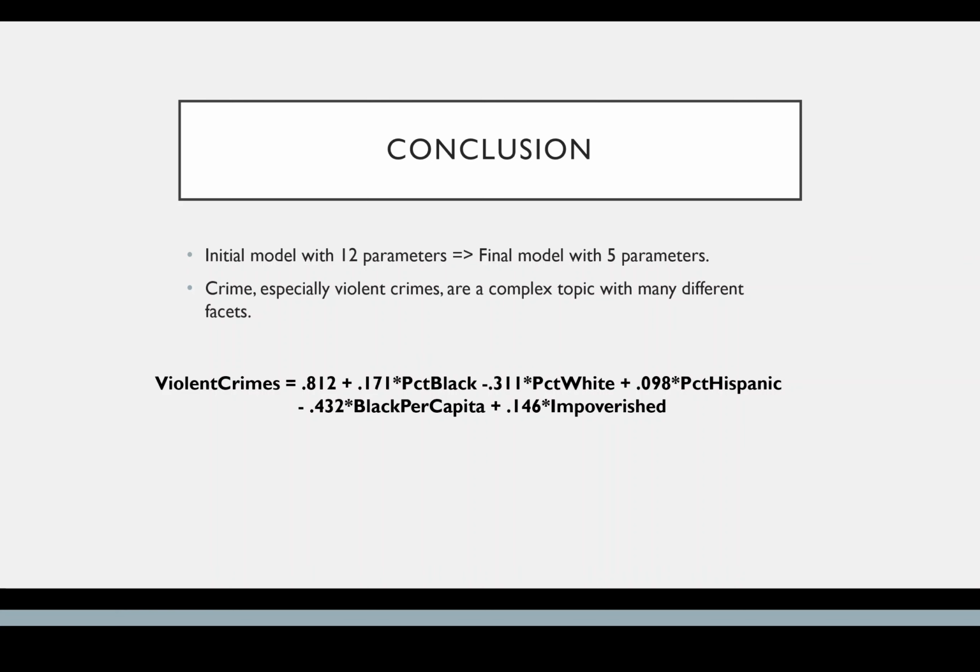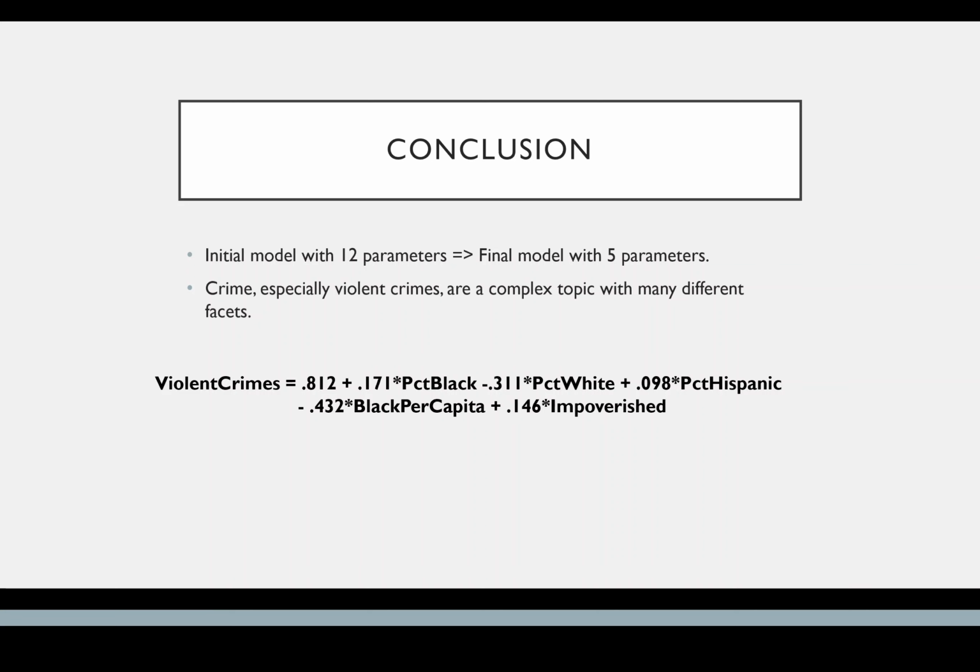From the model, we can see it doesn't paint a very pretty picture of how race and crime work in America. But one thing to keep in mind is that crime, especially violent crimes like rape, murder, assault, and robbery, are very complex issues, and they have a lot of different factors that go into them. So a model that just depends purely on race or any other socioeconomic factor isn't going to accurately capture the whole situation.